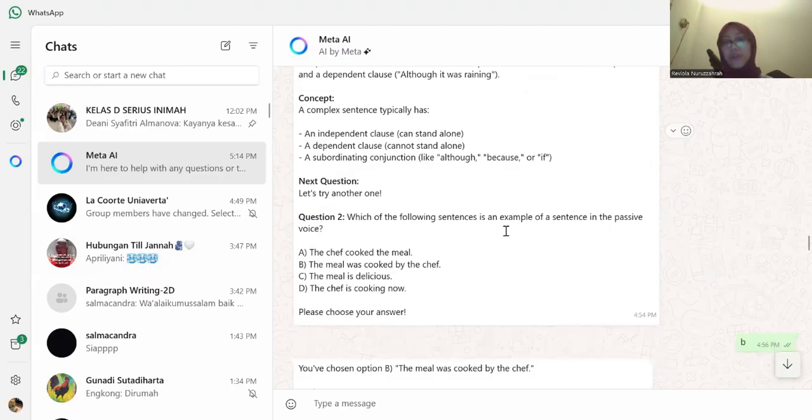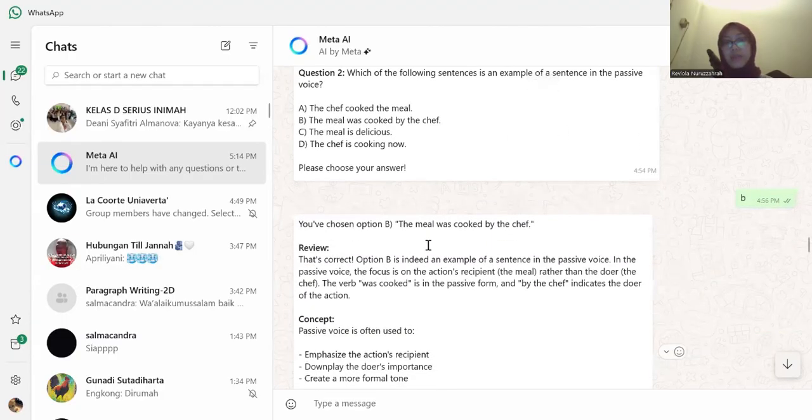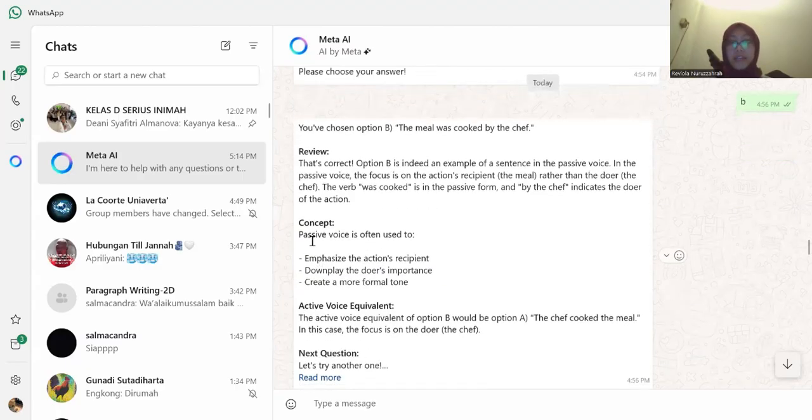Which of the following sentences is an example of a sentence in the passive voice? I answered B, and my answer was correct. Then Meta AI told me the reason why option B is the right one and gave me the concept: the passive voice is often used to emphasize the action's recipient, downplay the doer's importance, and create a more formal tone.